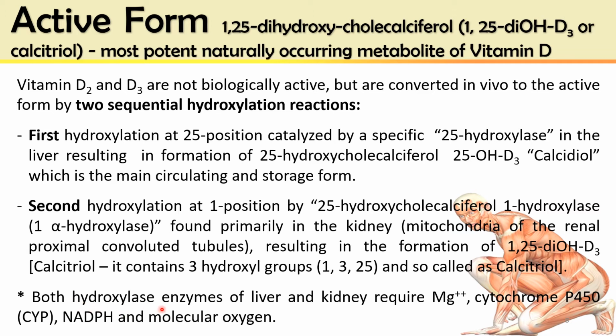Both hydroxylase enzymes, that is 25-hydroxylase of the liver and 1-alpha hydroxylase of the kidney, require magnesium, the cytochrome P450 monooxygenase system in the liver, NADPH, and molecular oxygen.